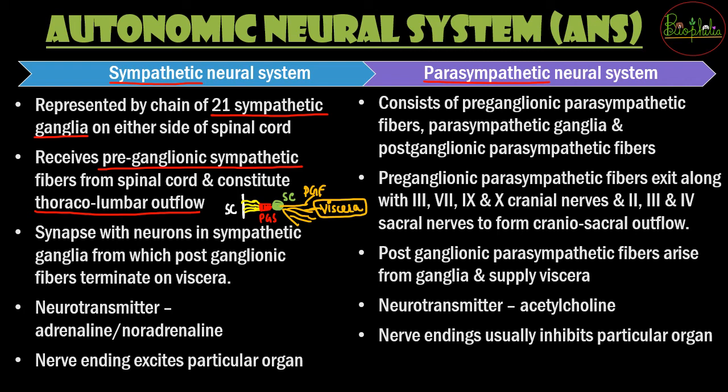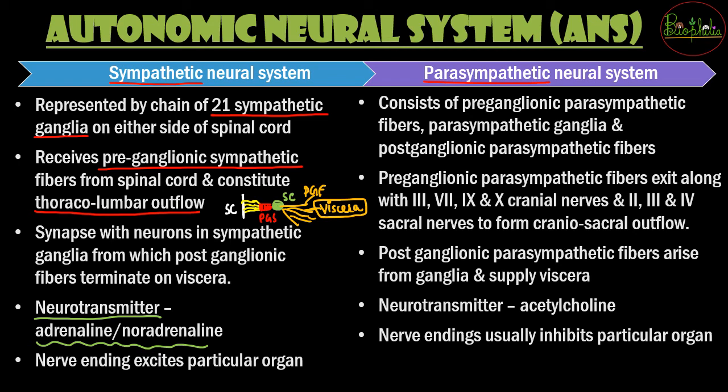Now whatever we had seen, these neurons need to communicate with each other as well. So एक न्यूरॉन से दूसरे न्यूरॉन तक बात करने के लिए you need neurotransmitters, and in the sympathetic neural system you have the neurotransmitter adrenaline, also called noradrenaline. So both are nothing but the same thing.